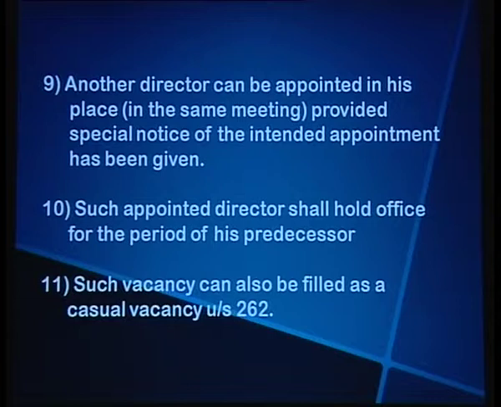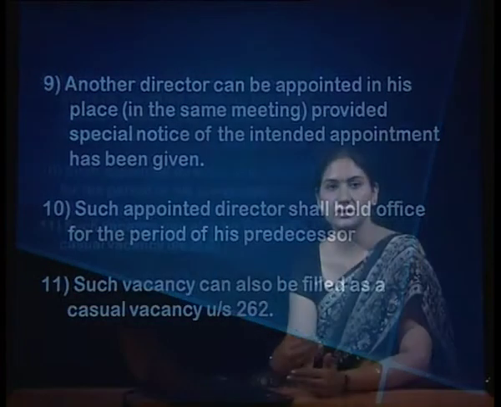Now, such an appointed director shall be holding the office in place of the director being removed only up to the period of his predecessor. If 3 months were remaining in the tenure of the director who has been removed, then he shall be holding the office only for 3 months, and if there is a date of AGM coming in between, then such a director who has been appointed could be reappointed.